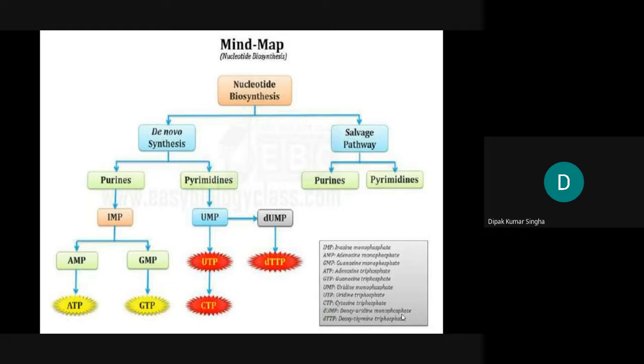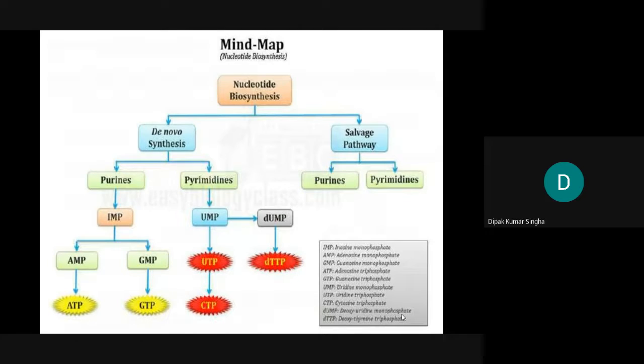The salvage pathway basically comes from the diet. The de novo synthesis is also coming from this pathway. Purine and pyrimidine will become. The first compound is IMP, inosine monophosphate, then AMP, then finally ATP. Another is GMP and GTP. For pyrimidine, first UMP to dUMP, then dTTP, and UMP is then converted to UTP, and from UTP to CTP. This is the schematic diagram by which all the nucleotide bases can be synthesized by this pathway.